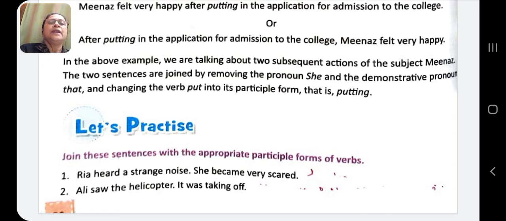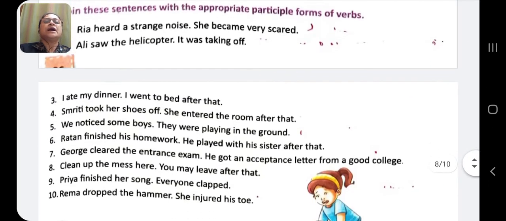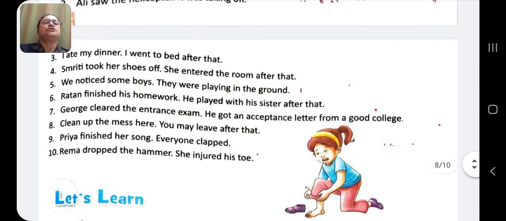Okay. Now, Ali saw the helicopter. It was taking off. Ali saw the helicopter taking off. Coming to the next part, I ate my dinner. I went to bed after that. Eating my dinner, I went to bed.